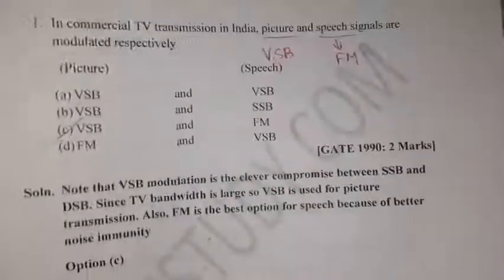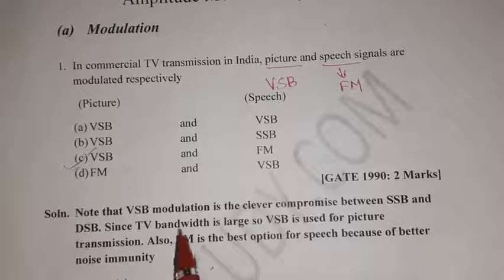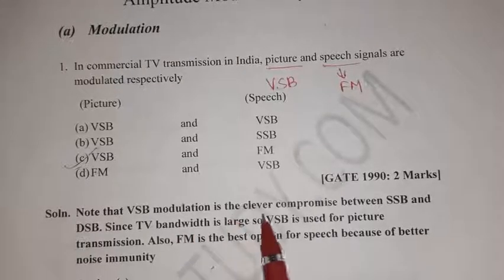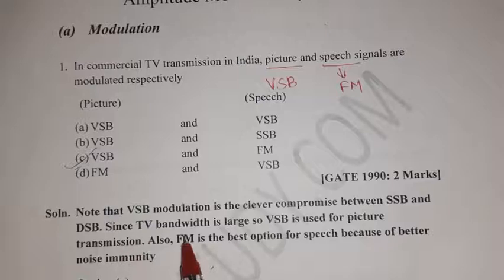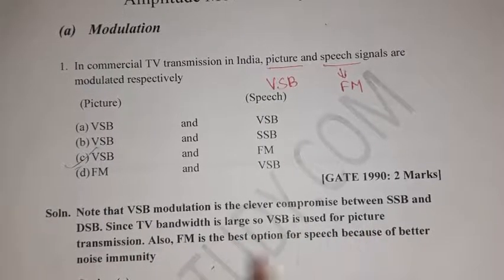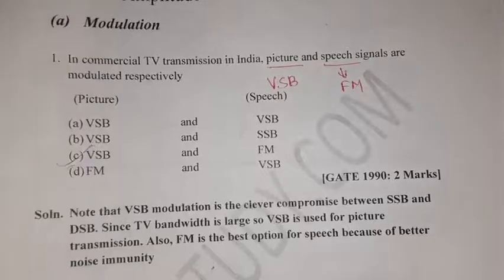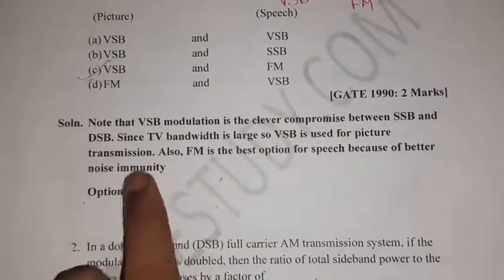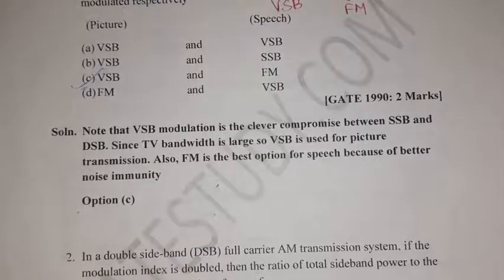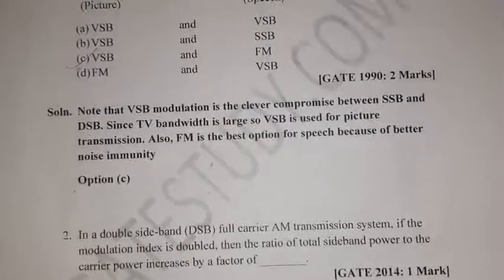What is the solution? Note that VSB modulation is the clever compromise between SSB and DSB. Since TV bandwidth is so large, VSB is used for picture transmission. Also, FM is the best option for speech because of better noise immunity. FM has better noise immunity, so for speech signal FM is used, and for TV or picture VSB modulation is used. So option B is the right option.